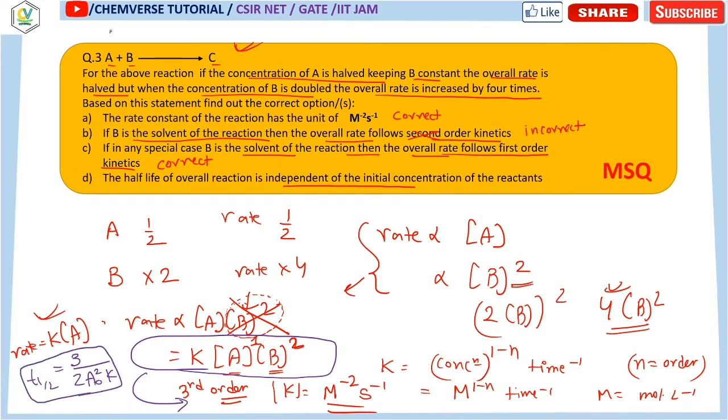Although over here two types of reactants are present, there will still be some contribution of the initial concentration of the reactants. So it is dependent on the initial concentration of reactants, inversely proportional to the square of it. So what you can see is that it is also an incorrect option. So your correct options are option number A and option number C. You have to mark A and C to get the full marks.